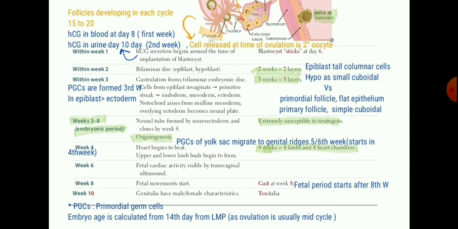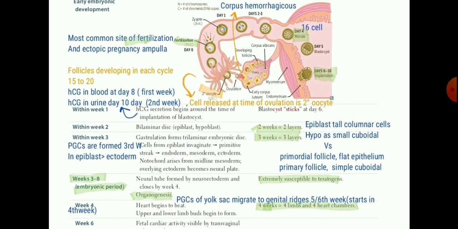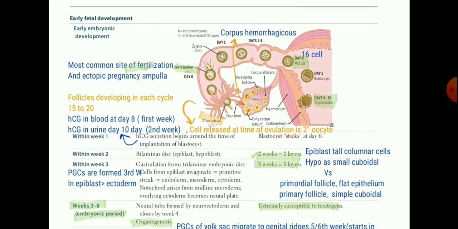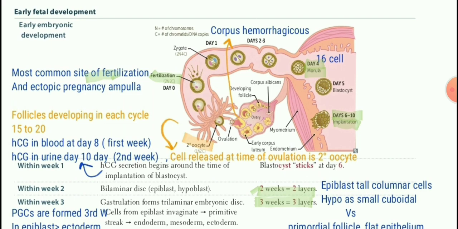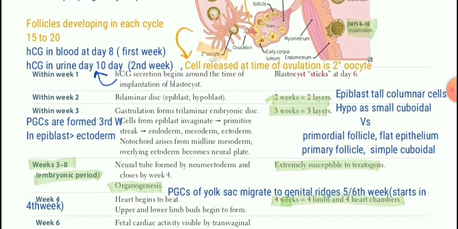There are some other MCQs as well, like second week 2 layers, third week 3 layers, and then in the fourth week there is formation of 4 limbs and 4 chambers of the heart. So the heart starts to beat at the fourth week, and 4 limbs are formed at the fourth week. Those are 2 other MCQs, and one more MCQ at day 4: the morula is a 16 cell stage present at day 4. That is another MCQ of the 16 cell stage.